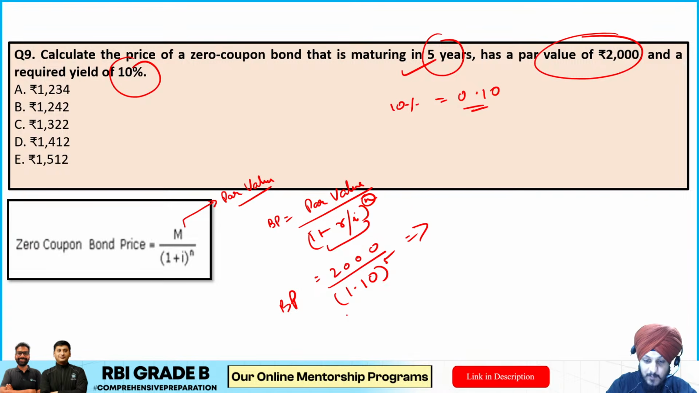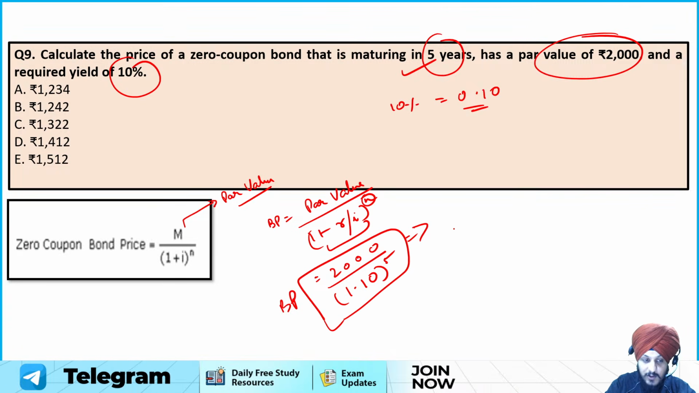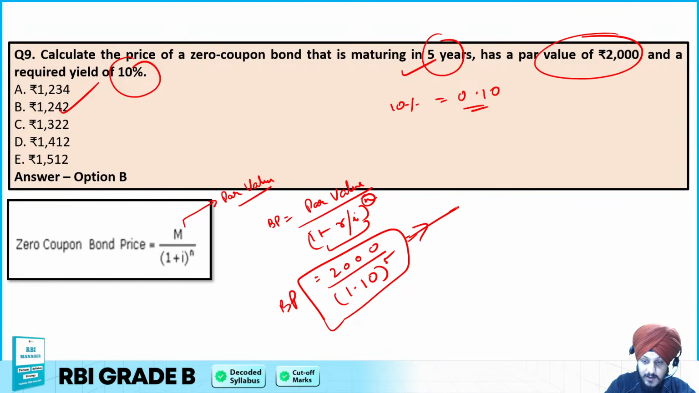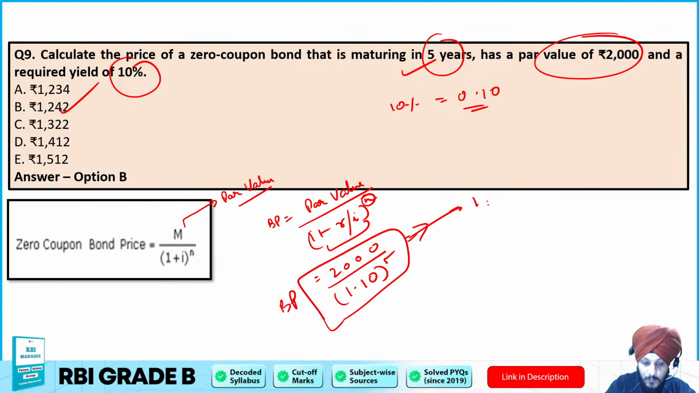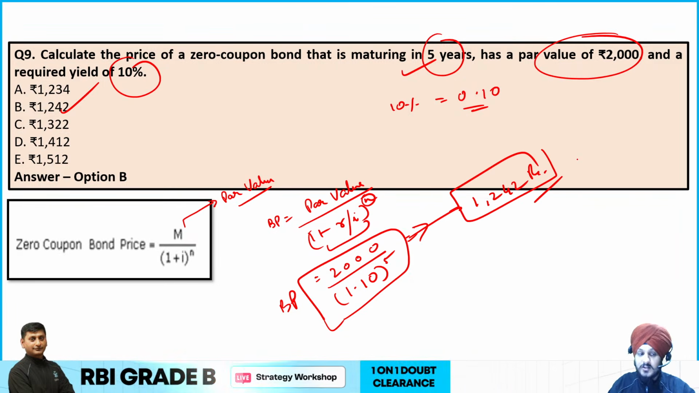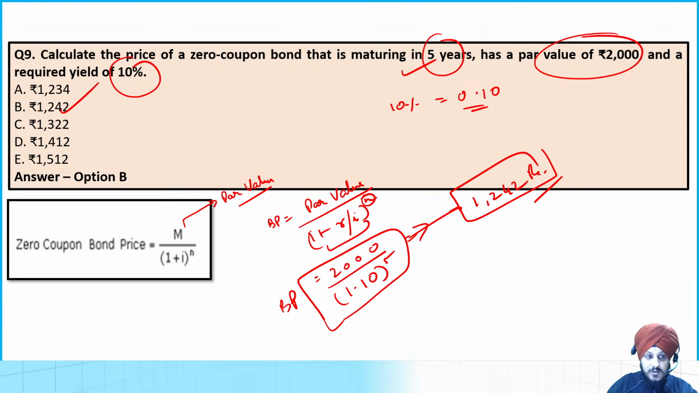So 2000 divided by 1.10 raised to the power 5. तो ये किसी ने कर लिया हो calculate तो देख लेना. And I'm just going to tell you the answer over here. The answer is going to be the B option, right? If you calculate it, the answer is 1242 rupees. So that is going to be the answer. You can calculate it by yourself. तो ये कर लेना, ठीक है, आराम से. So let us move on to the next question, which is question number 10.